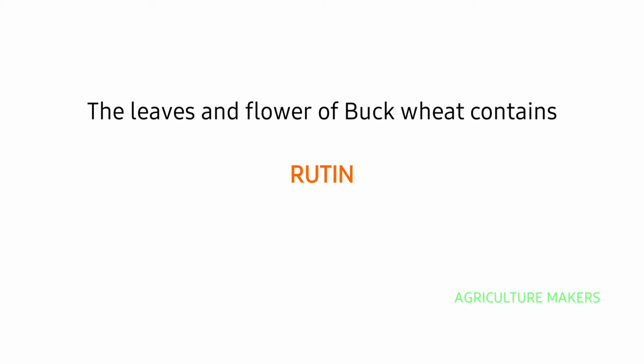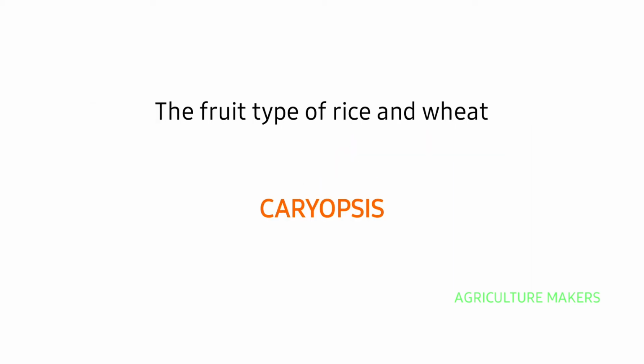The leaves and flower of buckwheat contain the chemical rutin, and buckwheat is said to be a fall cereal, and it belongs to the family Polygonaceae. You have to keep in mind this. The leaves and flower of buckwheat contain rutin. The fruit type of rice and wheat is said to be caryopsis.